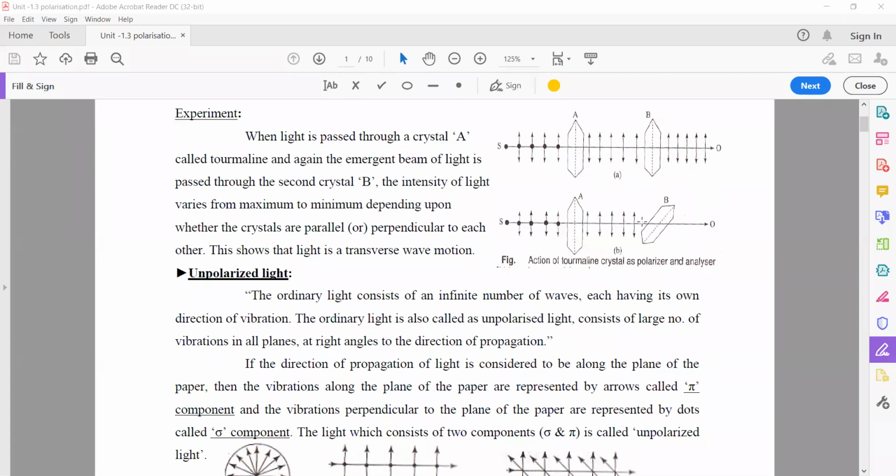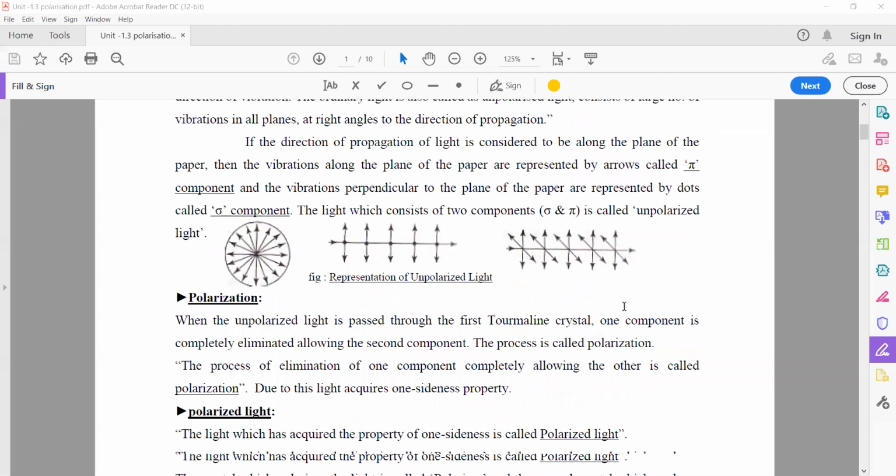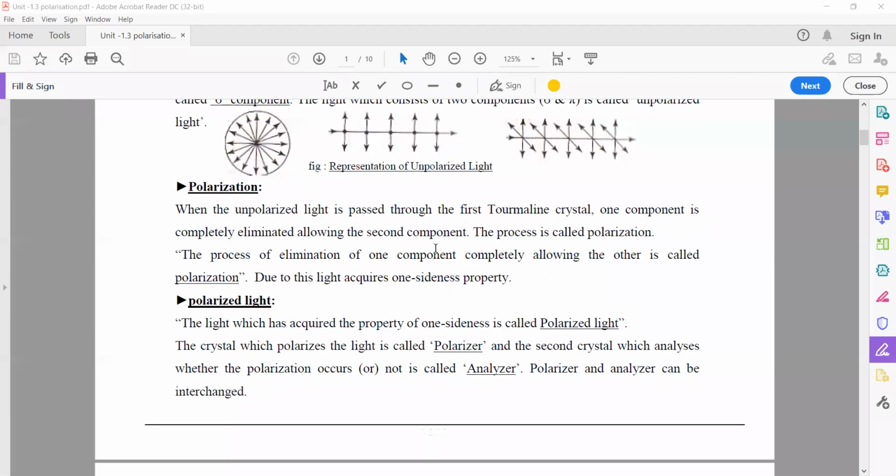But in the second position, this is the direction of the light wave, and this is the perpendicular direction of the tourmaline crystal. That's why the light cannot travel through crystal B. That means we cannot observe the light after B in the perpendicular position. Why? Because here the polarization phenomenon is done.